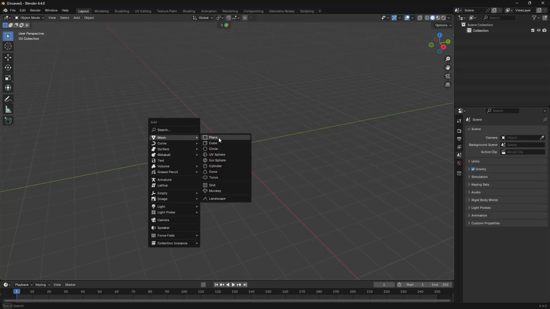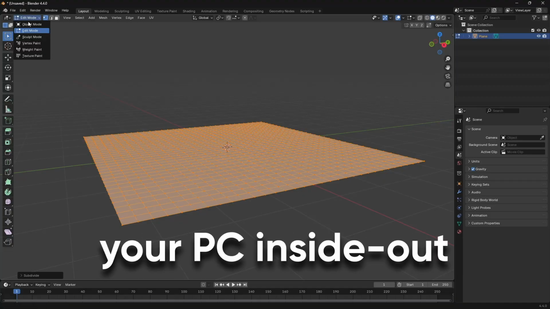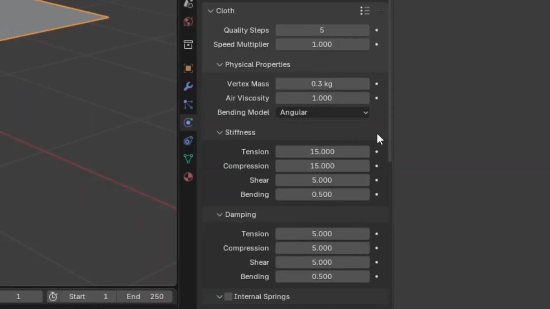Alright, so add a plane into your scene and now right click and press subdivide a couple times. But make sure your vertices don't get too small unless you feel like turning your PC inside out. Now you're gonna head to the physics tab and press cloth, and a bunch of settings are going to come up that might cause a traumatic response. Most of them are bullshit.